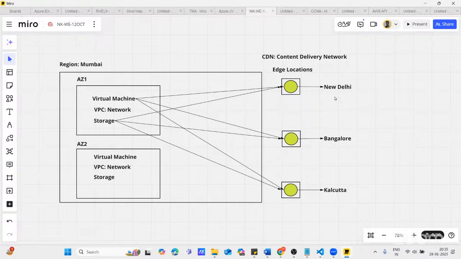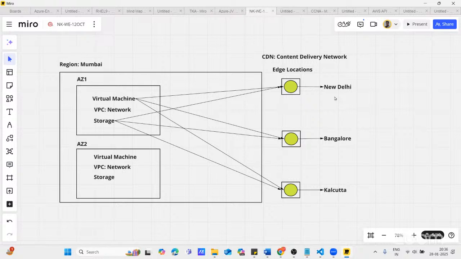But if the same thing is being used by multiple users globally, it is not possible to provide services through your server. One server seems insufficient to deliver the content to all those users.